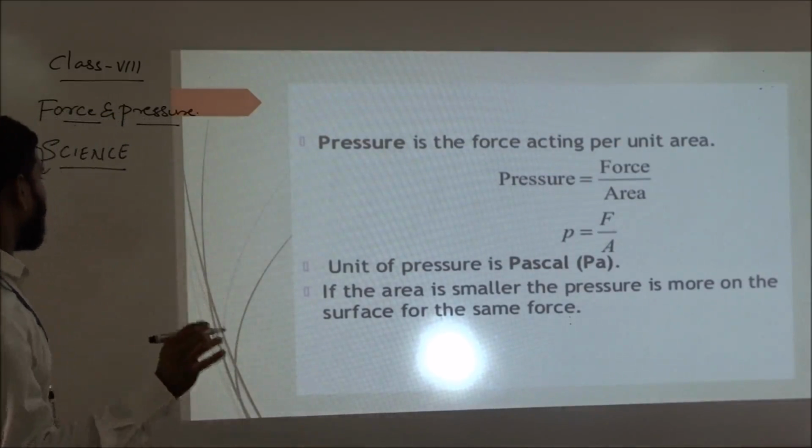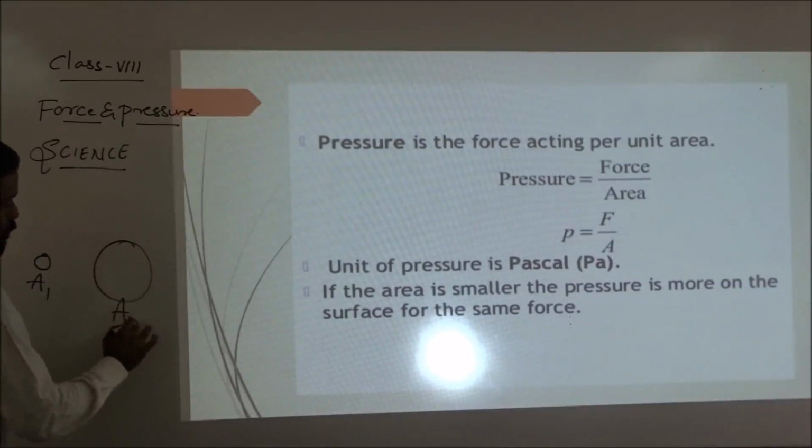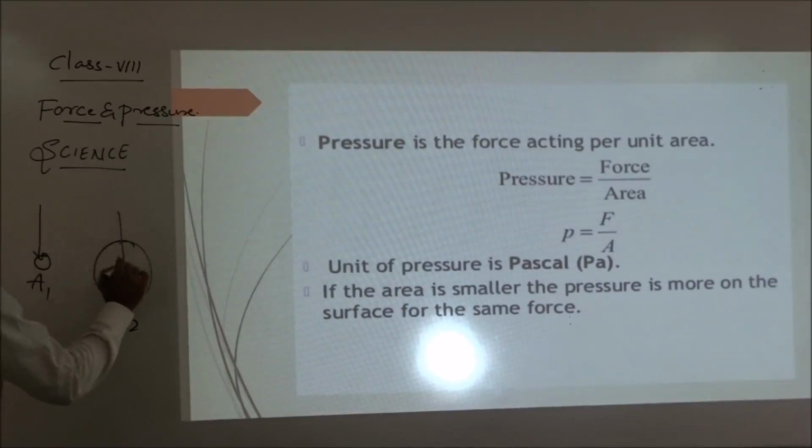That means you are applying force in two situations. I will take one area, area 1, A1, and here area 2, A2. Now I am applying equal forces in both cases: 20 Newton force in each. So, in both cases A1 and A2, I am applying equal forces.